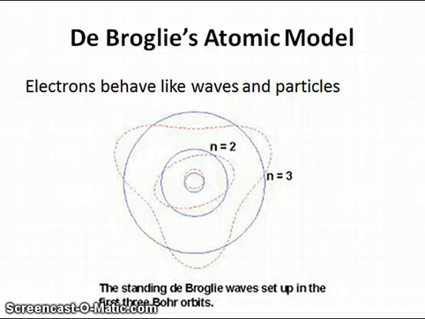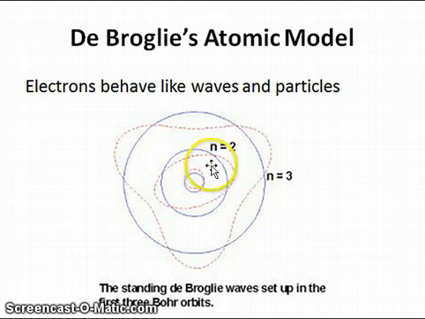And finally, here we have de Broglie's atomic model. His theory is basically that electrons behave both like waves and like particles. And here we have the dashed lines, the dashed circles here will represent the wave movement of these electrons. And what we have here as clear orbits in the back will be Bohr's orbit. So this is just for us to compare Bohr's model and de Broglie's model.